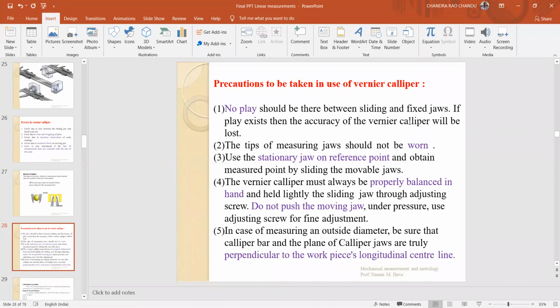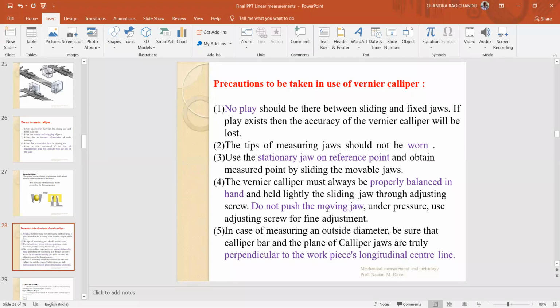Precautions to be taken in use of vernier calipers. In order to avoid the errors, you have to take precautions. No play should be there between sliding and fixed jaws, in order to avoid the first error. Next, the tips of measuring jaws should not be worn. Use the stationary jaw on the reference point and obtain the measured point by sliding the movable jaw. The vernier calipers must always be properly balanced in hand and the sliding jaw held lightly. Do not push the moving jaw under pressure. Use the adjusting screw for fine adjustment.